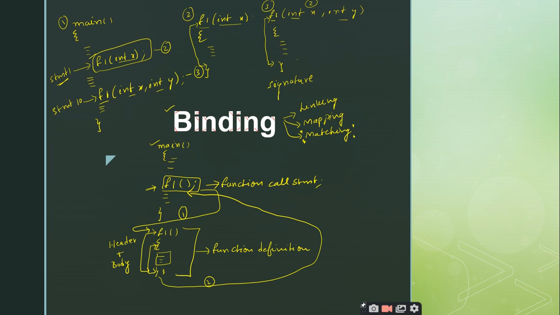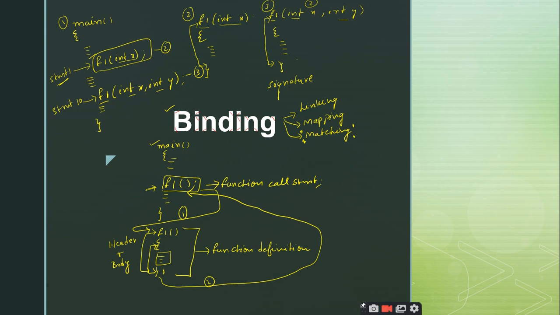My question is whether the binding part is exclusively related to functions or the binding is also applicable to the variables also. Variables also, sir. Right. Super. So we will be discussing the concept of binding with respect to functions only, but the concept of binding is also applicable for the variables.